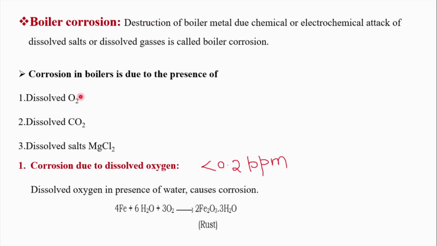See here, corrosion due to dissolved oxygen. When the oxygen level is high, it will cause the corrosion of the boiler metal, converting it into iron oxide. The nature of this rust formed here is highly porous, highly unstable, and highly conducting. See, the corrosion product formed here is porous.